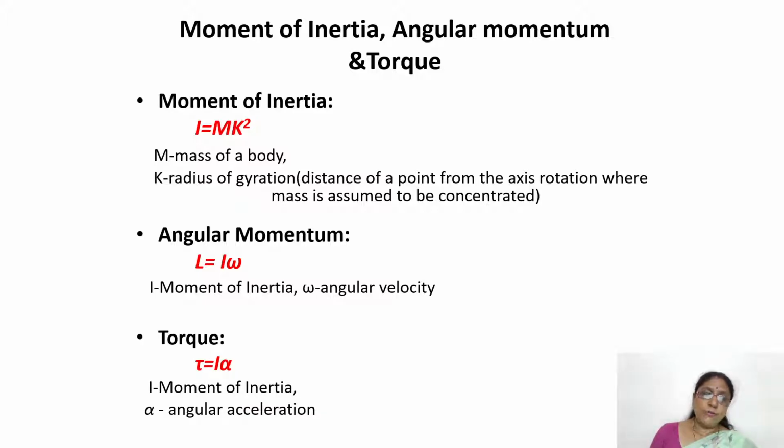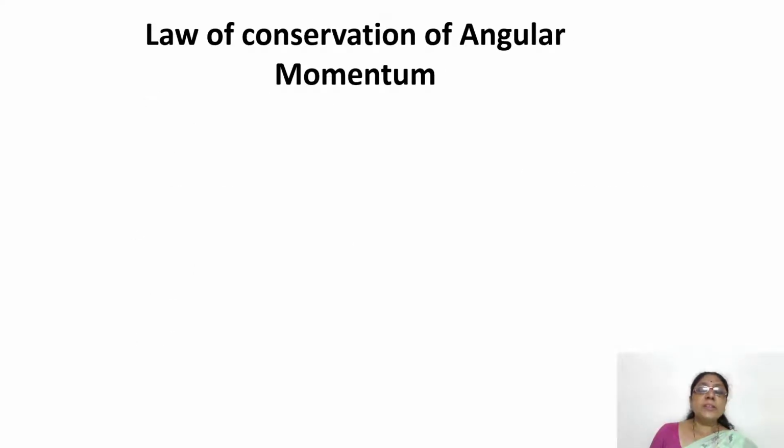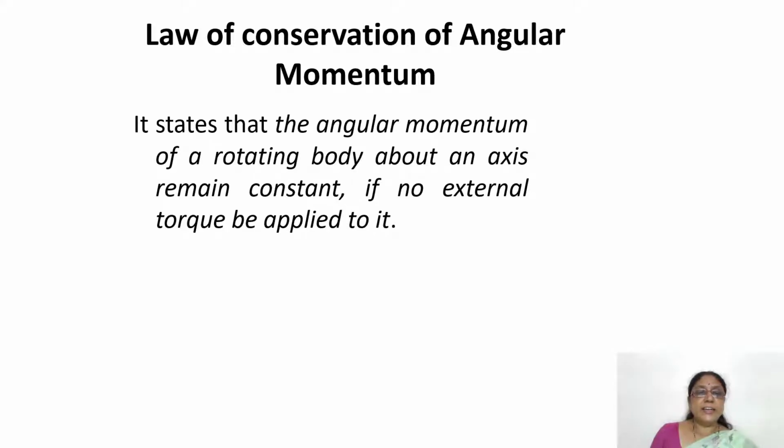Then torque acting on a body is the product of moment of inertia of the body about an axis and the angular acceleration. Then the statement for the law of conservation of angular momentum. The law states that if no external torque is applied to a body, then the total angular momentum of the rotating body about an axis remains constant. So the product I into omega is equal to constant in absence of an external torque.